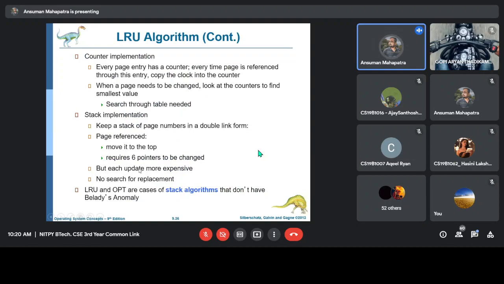In this case, each update is more expensive whenever there is a reference. The update is very expensive, so most people use the counter implementation. Using a stack, it is very difficult to push and pop all the time whenever there is an update. So it is very expensive. There is no Belady's anomaly in LRU or the optimal algorithm. Belady's anomaly only comes in FIFO.